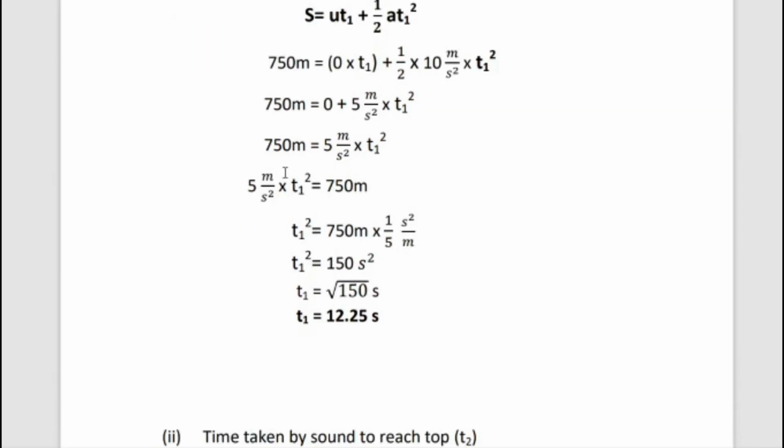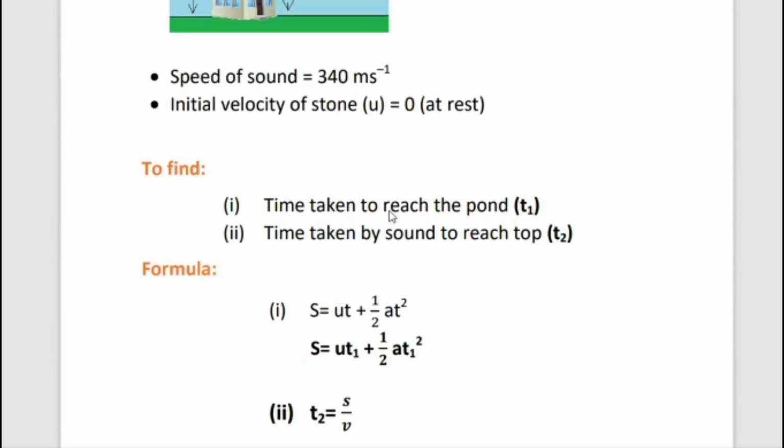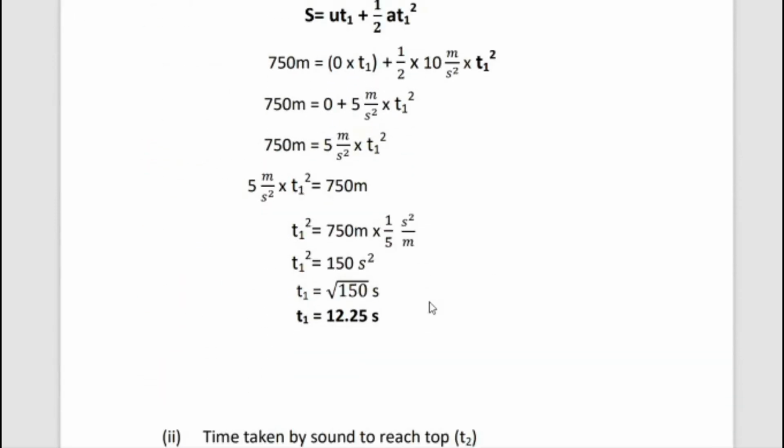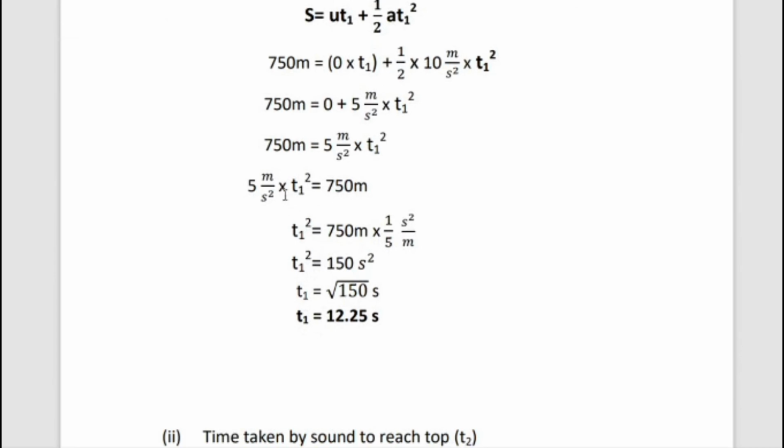So the next step, 750 meter equal to 5 meter per second squared into t1 squared. Just we interchange the right and left side, means we get 5 meter per second squared into t1 squared is equal to 750 meter. So we need t1 squared. What is t1? T1 is the time taken to reach the pond for the particular stone.